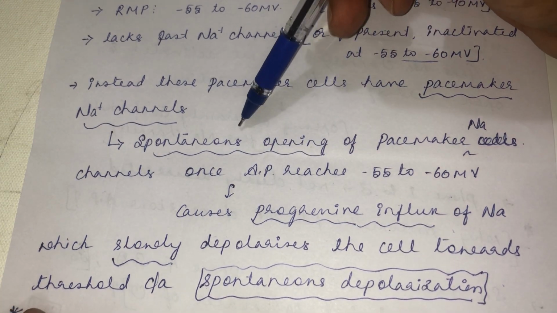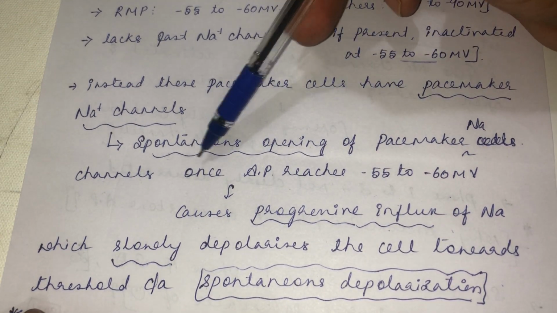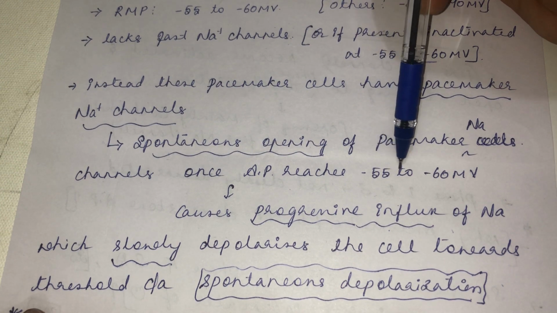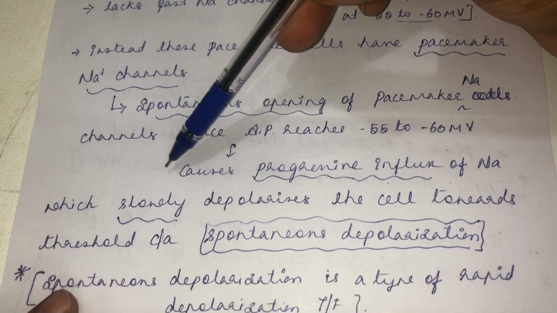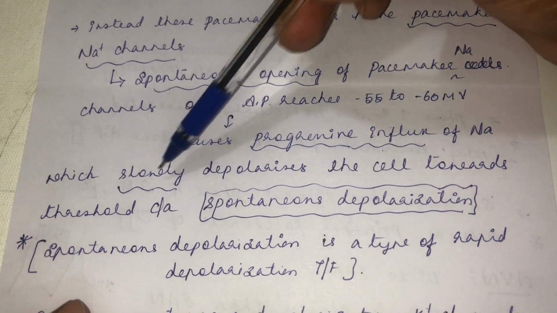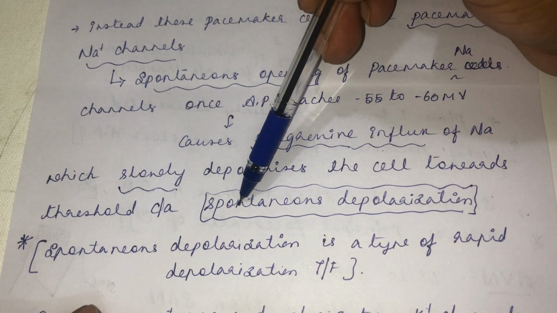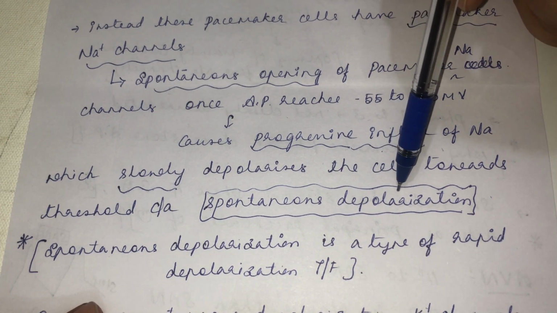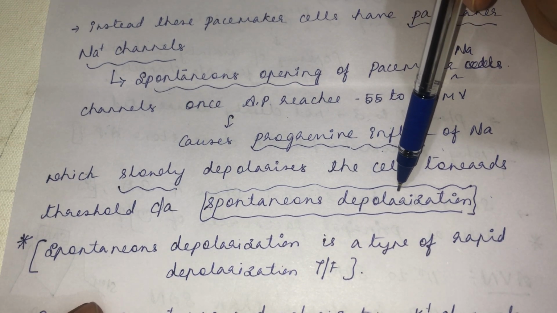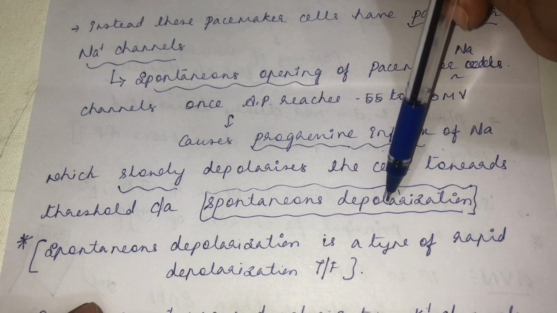There is a spontaneous opening of pacemaker sodium channel once the action potential reaches -55 to -60 millivolt, which causes progressive influx of sodium. It slowly depolarizes the cell towards the threshold, and that is called spontaneous depolarization. Phase 4 depolarization, we call it spontaneous depolarization.